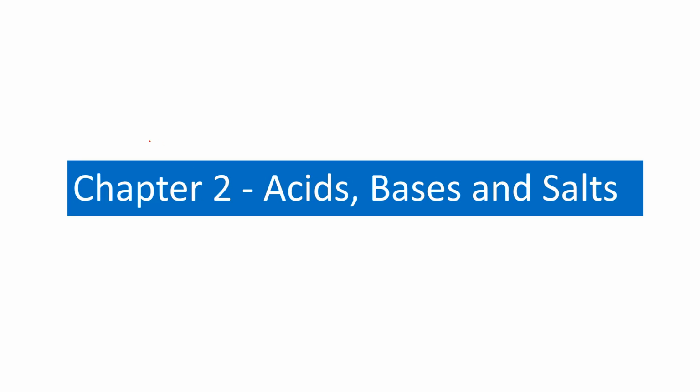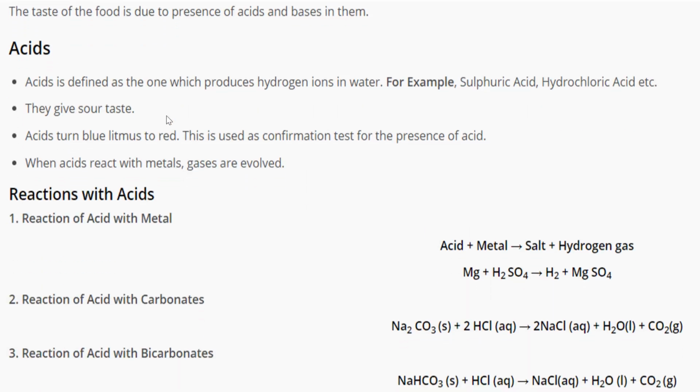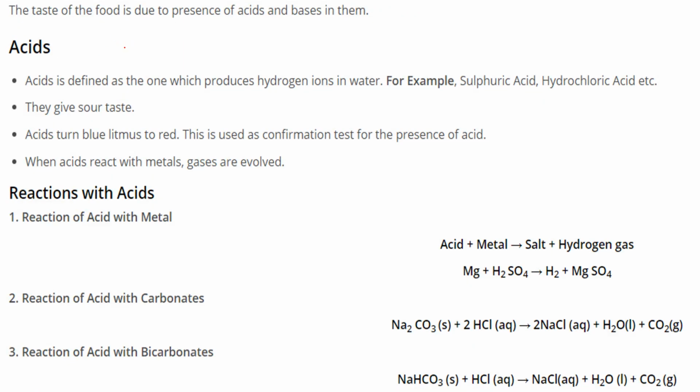We are discussing chapter number 2, which is acids, bases and salts. When we eat food, the taste is sometimes bitter, sometimes sweet, sometimes sour. And this taste is because of the presence of acids and bases in them.